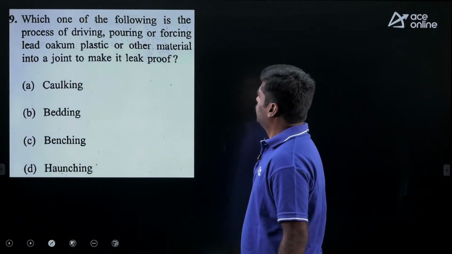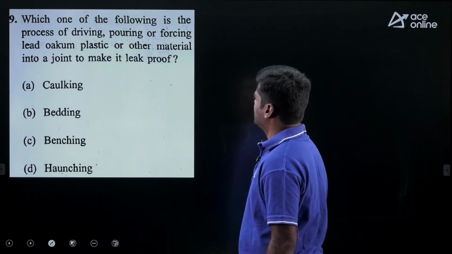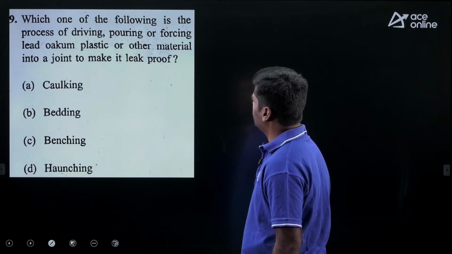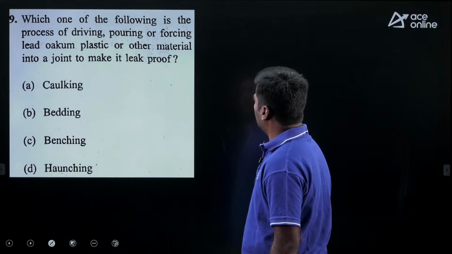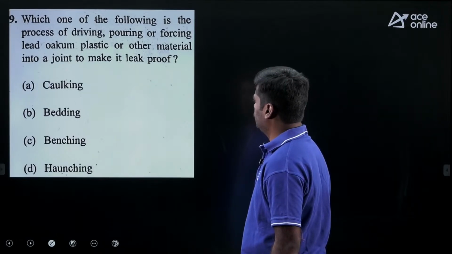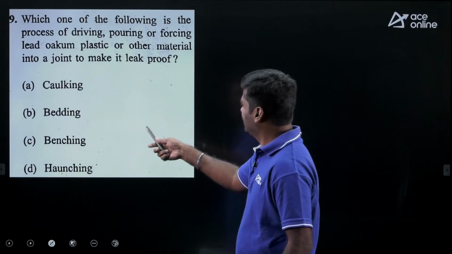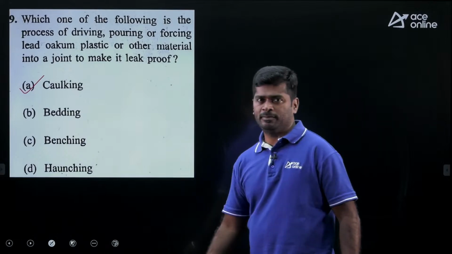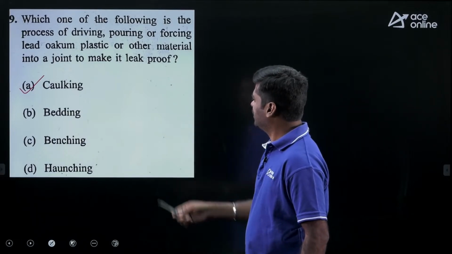First question: which one of the following is the process of driving, pouring or forcing lead, oakum, plastic or other material into a joint to make it leak proof? It is a direct definition, option A, caulking.